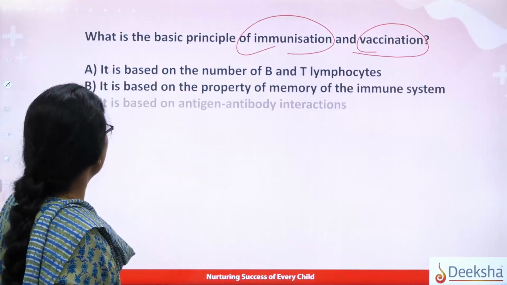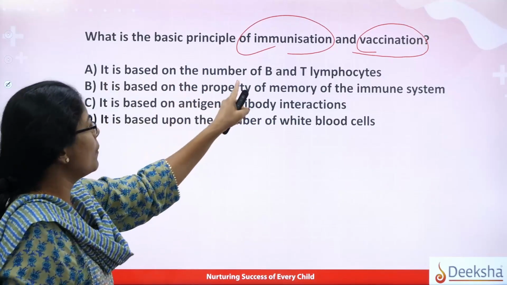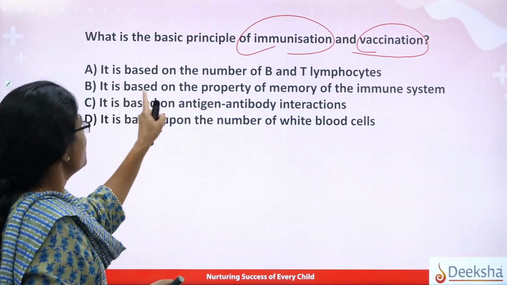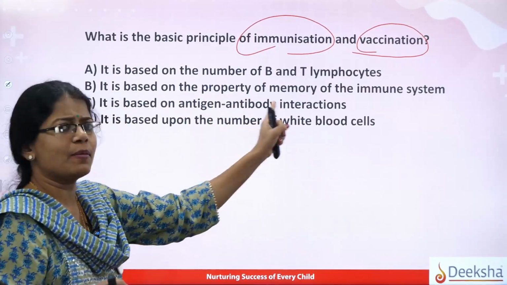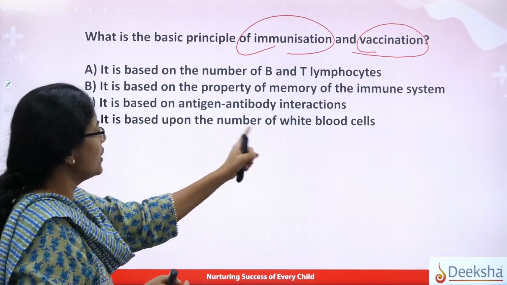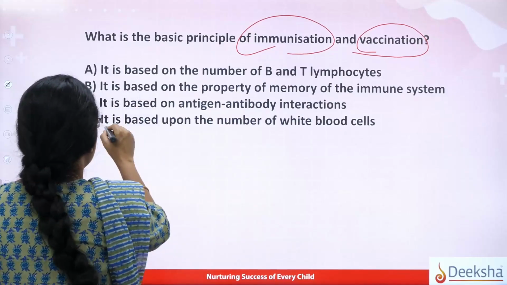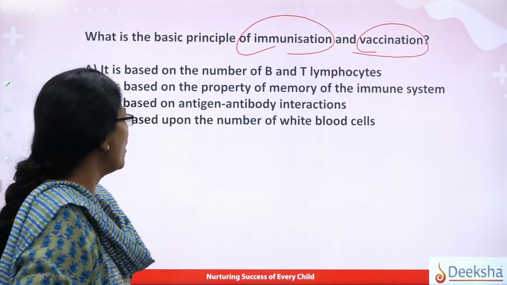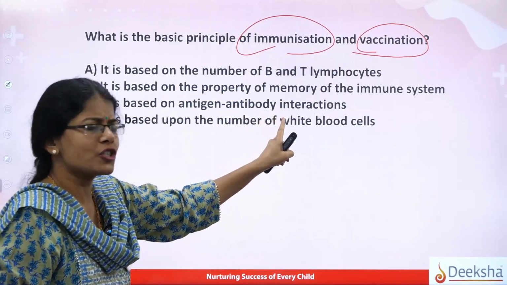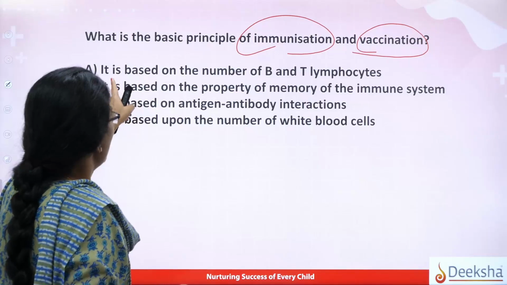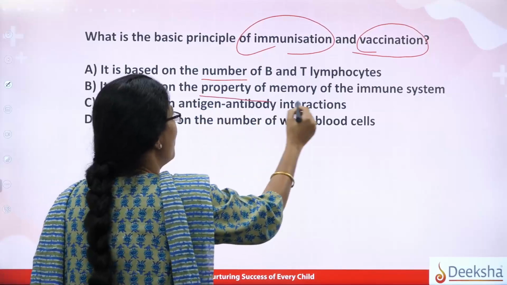So here we go with the options. What is the basic principle of immunization and vaccination? It is based on the number of B and T lymphocytes. It is based on the property of memory of the immune system. It is based on antigen-antibody interactions. Based upon the number of white blood cells. Try to strike out the ones which are not required. You can see it is not at all connected with the options. Even here, it is nothing to do with the antigen-antibody interaction, right? So what is left out is A and B. Is it based on the number, or is it on the property of memory?